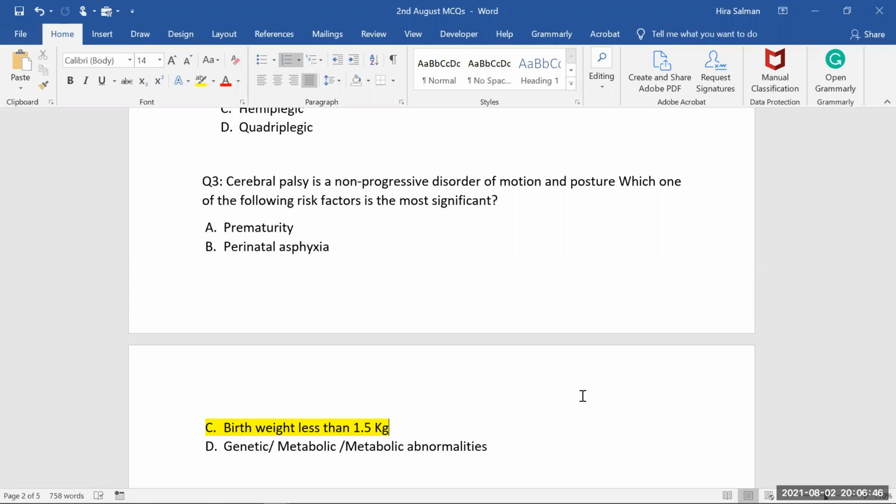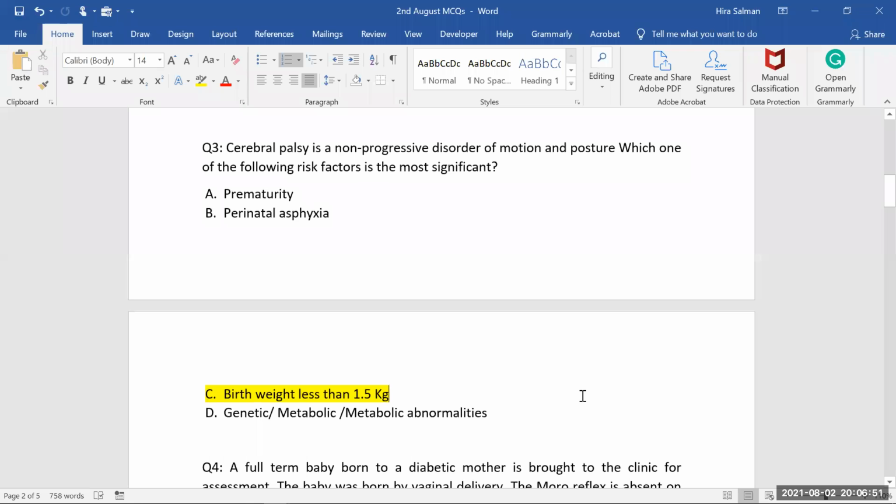Okay. Mashallah. Alhamdulillah. Okay. So for this case, what do we have to choose here? So think about the most significant one. You have to go for birth weight less than 1.5. It is clear in APGAR, right? We'll not go for prematurity. We know prematurity, but it has to be less than 1.5.